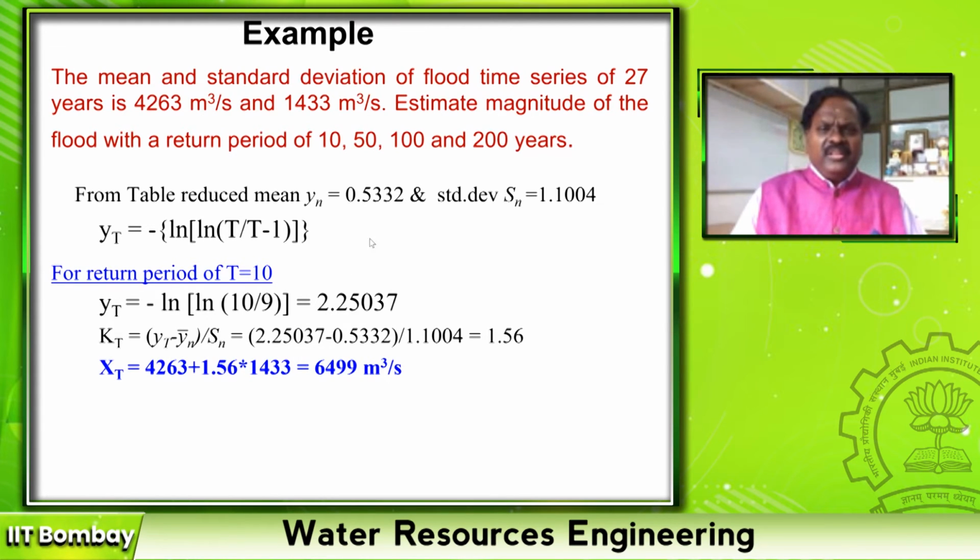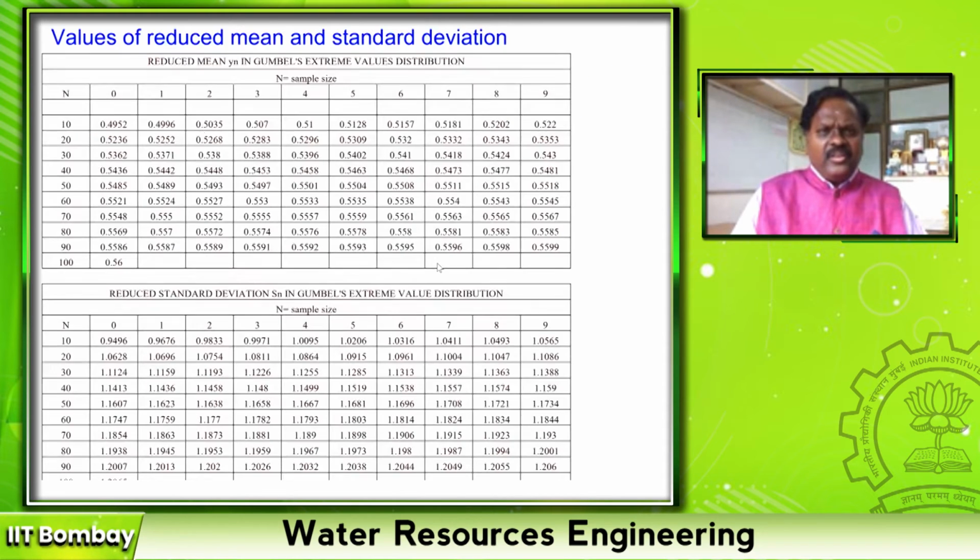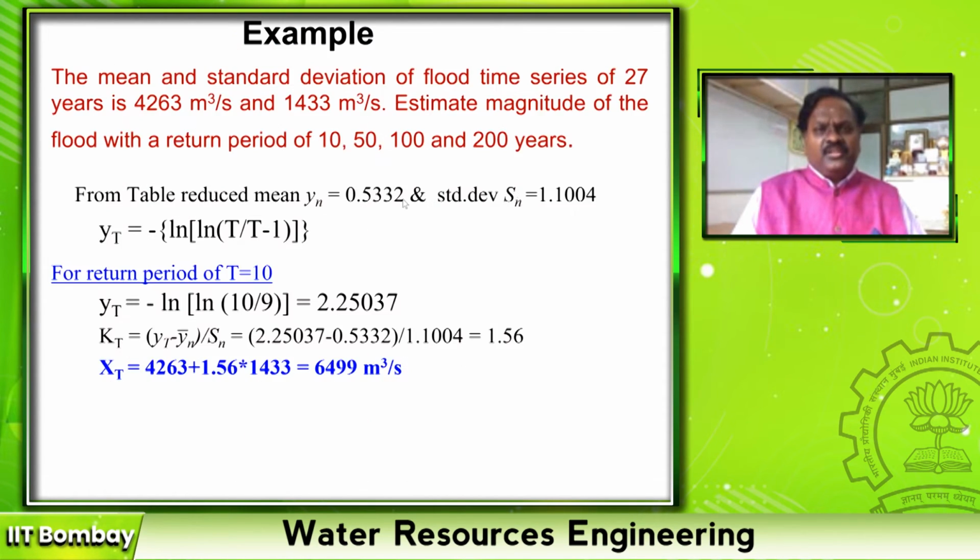Now from Gumbel's extreme value table for 27 years, find out the value of reduced mean and reduced standard deviation. For 27 years, it is 0.5332 as the reduced mean, and 1.1004 as the reduced standard deviation. So use these two values, and yT is minus ln of T by T minus 1.